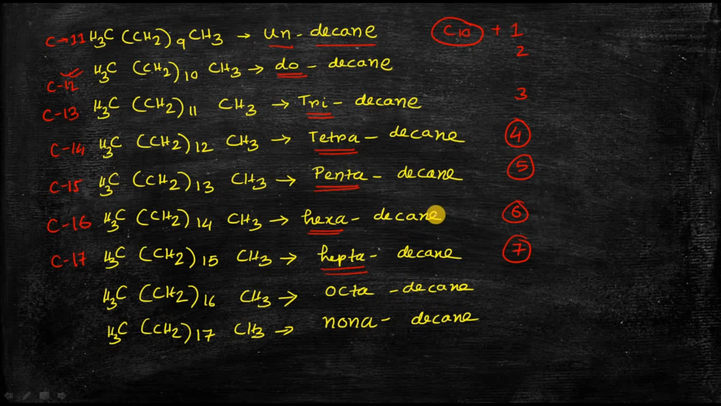So the dec word is common, as you can see. This is C18, so a total of 18 carbon atoms are there, so it is called octadecane, as it has 8 excess carbon atoms, 8 plus 10. This is C19, a total of 19 carbon atoms are there, so there are 9 excess carbon atoms, so it is called nonadecane. And I think up to this is sufficient. You do not need anything beyond that. Now I will go to the nomenclature of some branched chain alkanes.